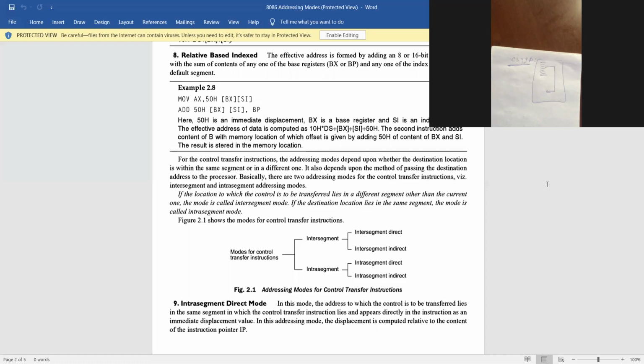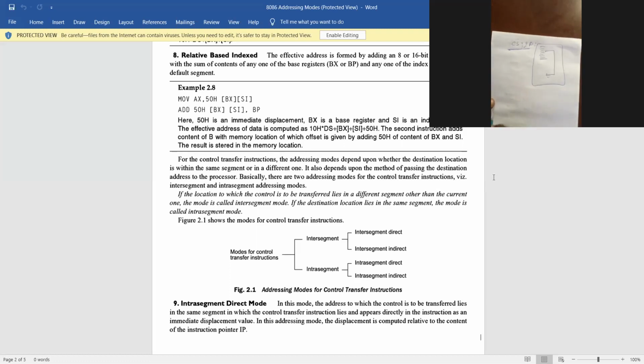Is it clear? Yes, sir. I repeat once again. I will jump from here to another place in the same segment. Means whatever value is inside this CS IP, if we go from one place to another place within it, we call it intra segment jump. Within the segment it will jump.